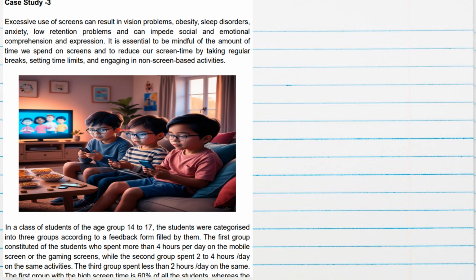So it's clear that this is based on the Bayes theorem, where we can find E1, E2 and E3 events, those who are spending more than 4 hours per day, 2 to 4 and less than 2.